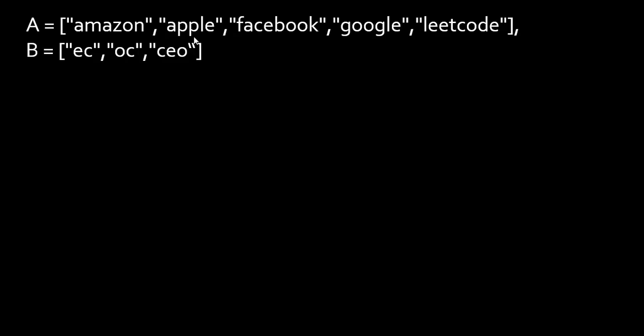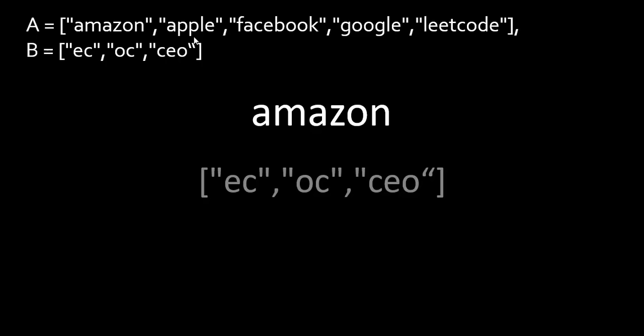Suppose there are two arrays given to us, A and B, with some strings. What the question asks us to do is, for every word that is present in A, let's suppose the first word is Amazon. For this word Amazon, we need to check if for every string in B, all the letters present in that string are present in the word Amazon. So we check if the characters E and C are present in Amazon or not. Then we check if O and C are present in Amazon or not. And then we check if the characters C, E and O are present in Amazon or not.